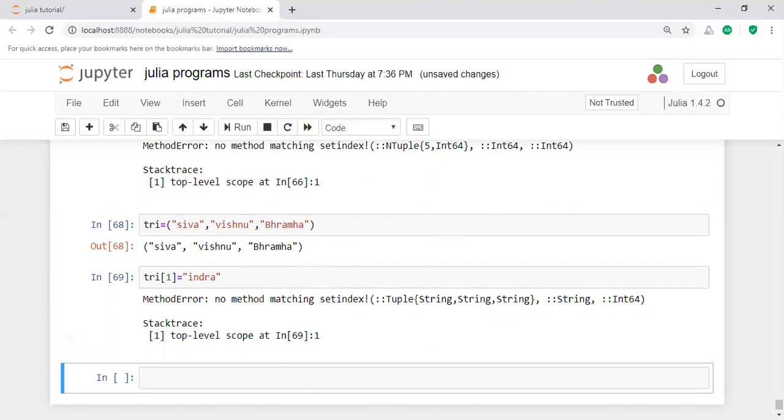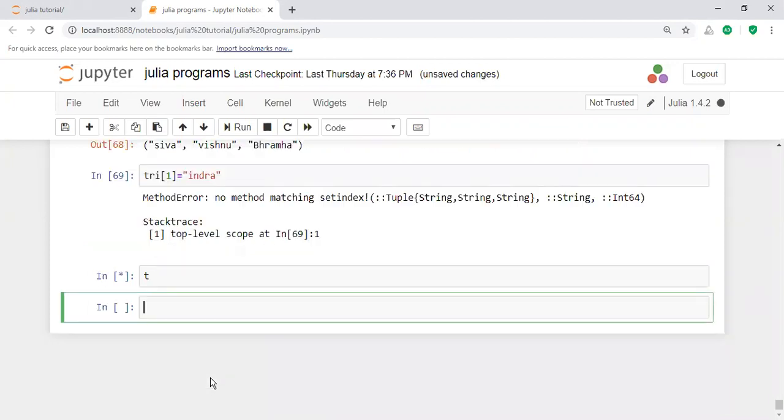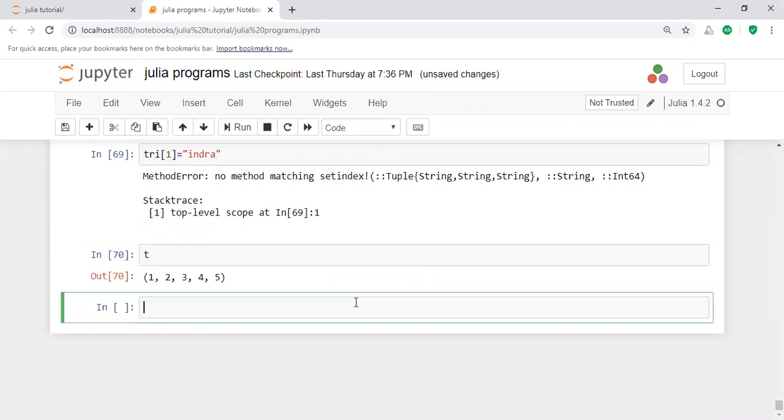In this way, you will have the tuple here. The tuple is immutable. You cannot change the values in a tuple. That is a very important point. Yeah, this is a tuple. That means you will access the tuple values. For example, take a tuple here. How many elements are there? Here you have 5 elements.